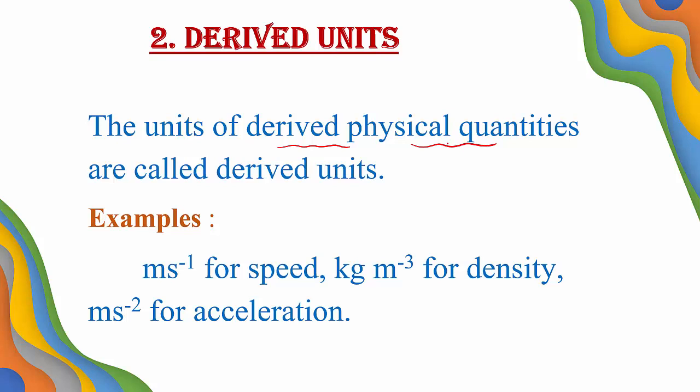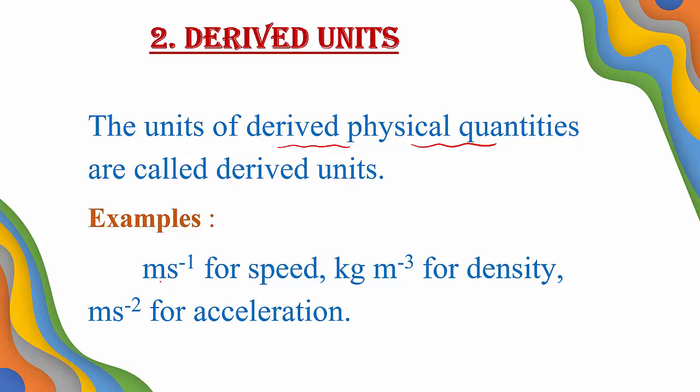We studied nearly 22 examples for derived quantity. For example, speed, velocity, acceleration, force, work, energy, power, surface tension. There are so many examples I had given in the previous class that you can remember here. All the units of derived physical quantities are the derived units.